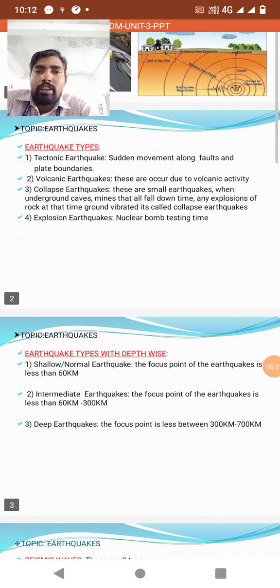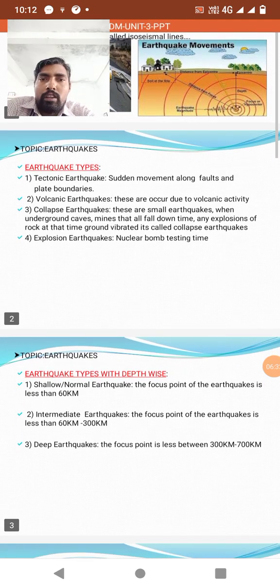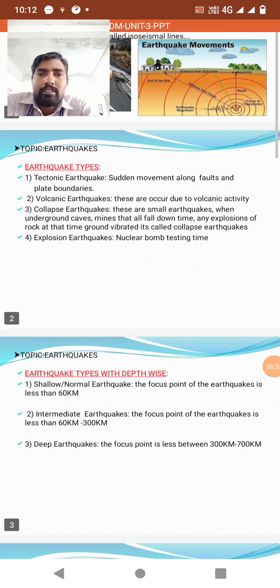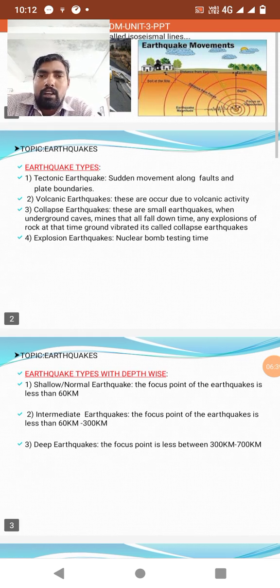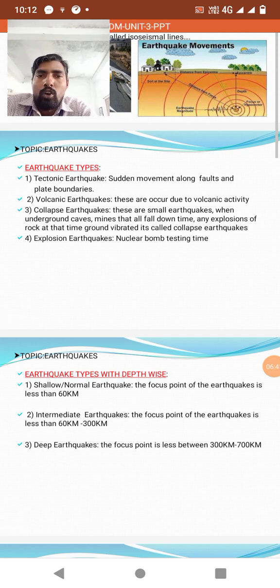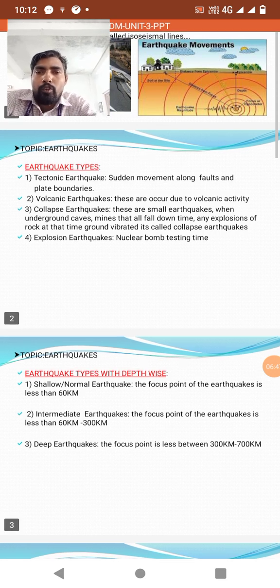These are small earthquakes that occur when underground caves or mines fall down, with explosions or rock falls, and the ground vibrates.